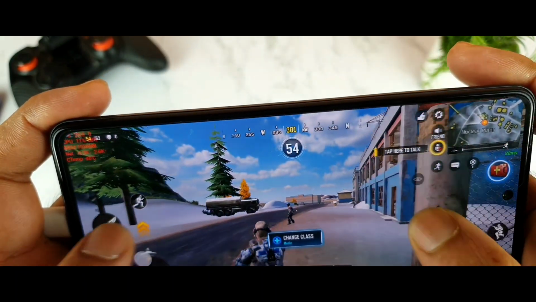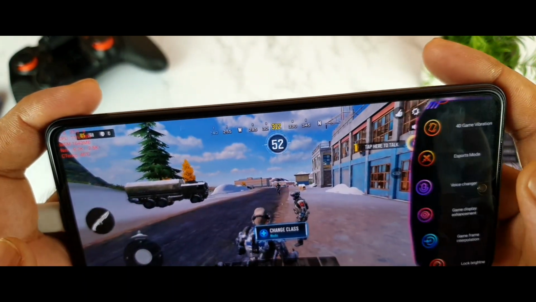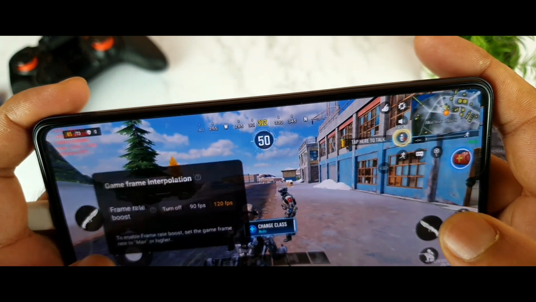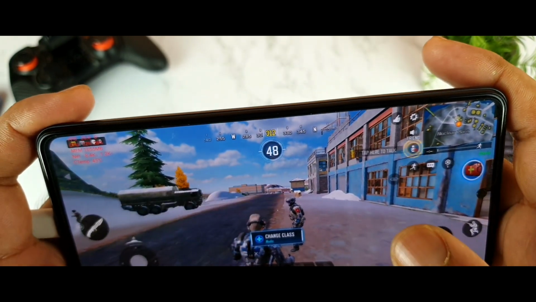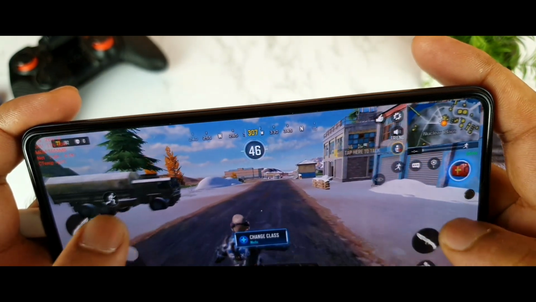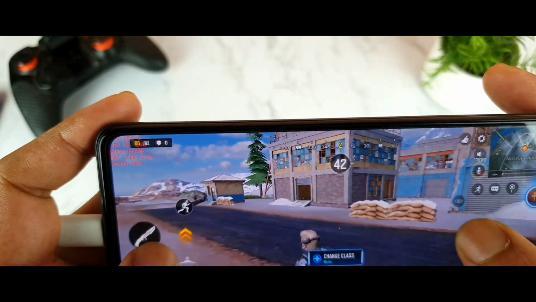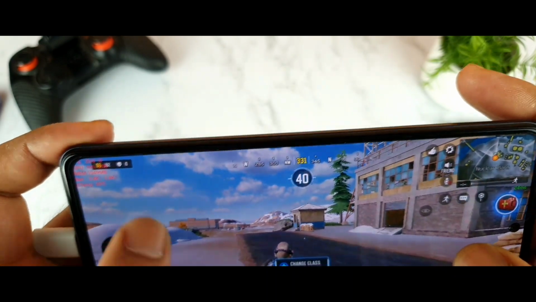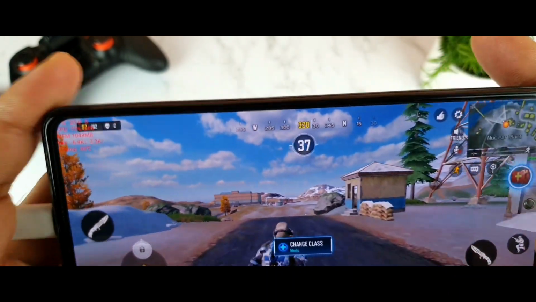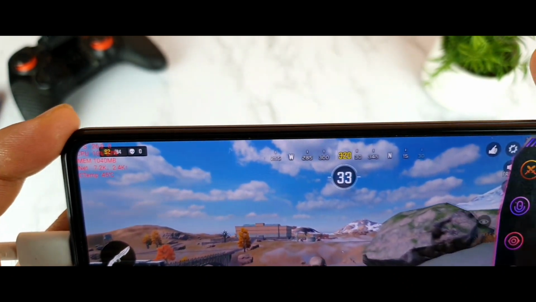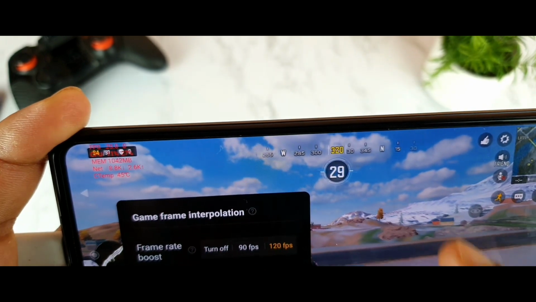So right now I'm getting 25 FPS, and let me try to enable the game frame interpolation. I enabled the game frame interpolation. Let me try to turn it off first. So right now there is no game frame interpolation, I think. I'm getting about, let me try to start running. And 25 FPS you are getting on the top. By enabling the game frame interpolation, let's see.